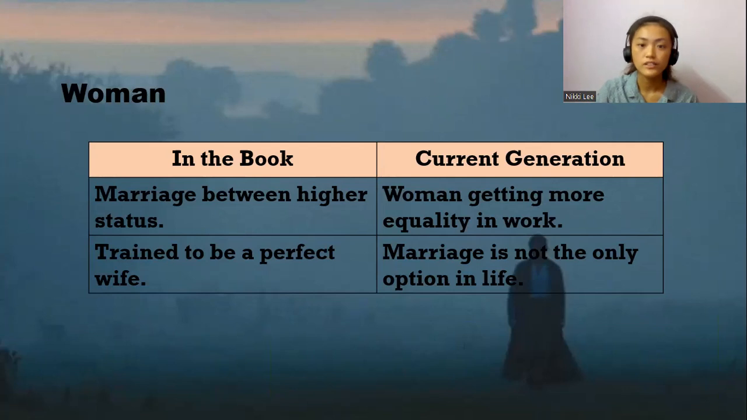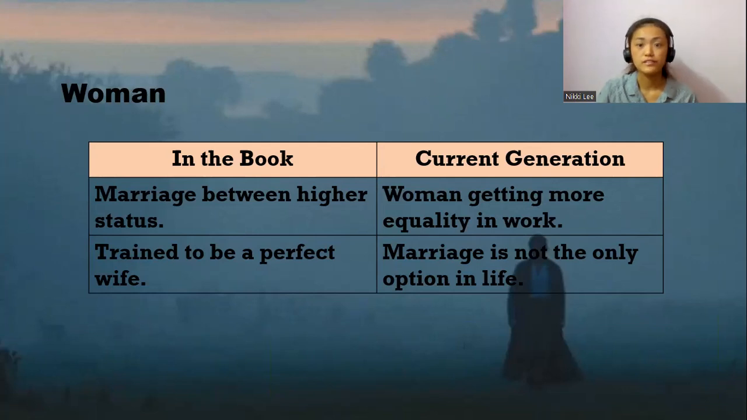As for the current generation, even though it's not fully happening yet, women are getting more equality in work, which means they have almost the same benefits and rights as men in the workplace. Women get work positions the same as men. It's not a parity where men come first. So women have the right to work for themselves.